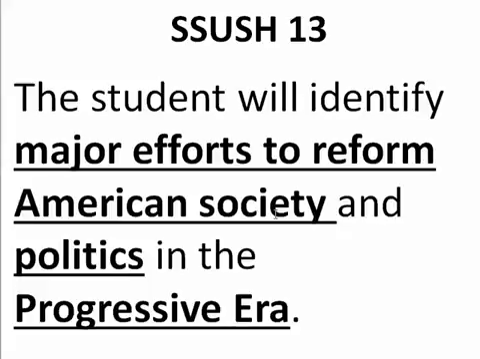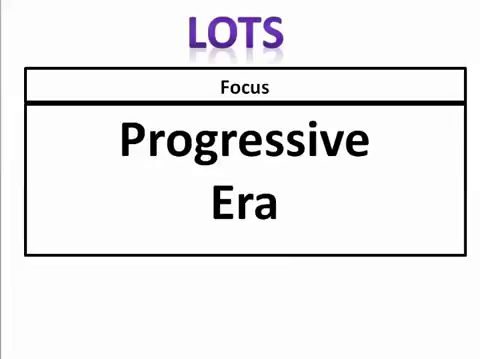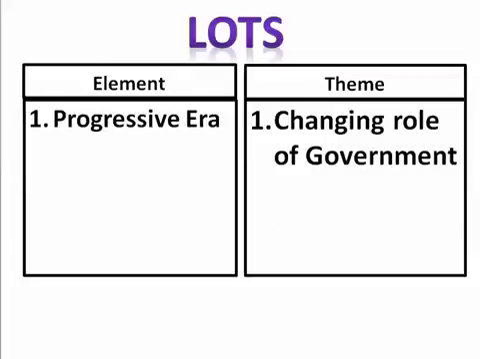American society and American politics are going to change during this era we call the progressive era, from around 1900 to 1917, 17 years. And we're going to be looking at primarily the changing of the role of government as a big one we're going to look at. So government's role in the society and in the economy is going to change dramatically.